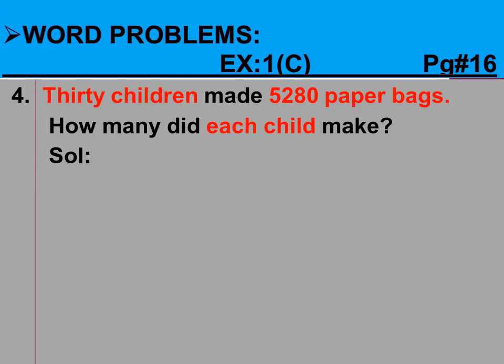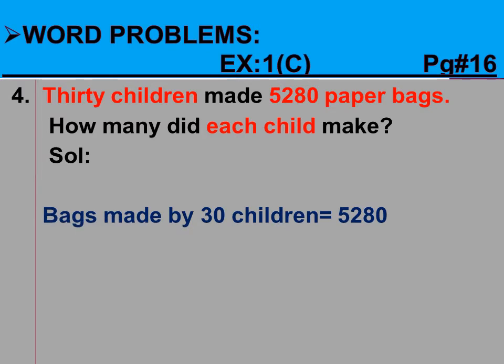Now question number 4 of exercise 1C: 30 children made 5280 paper bags. How many did each child make? Now dear students, when we visualize and model, and highlight the main steps, we'll start our solution like this. Bags made by 30 children is given, which is 5280. This is given that 30 children made 5280 bags.